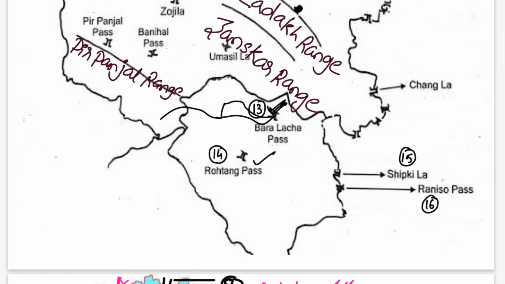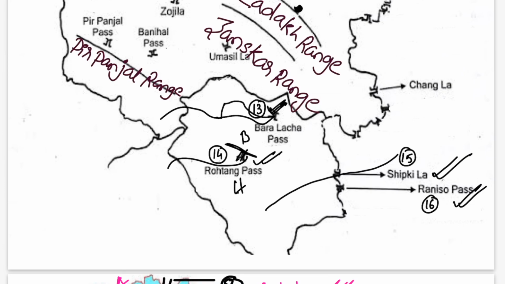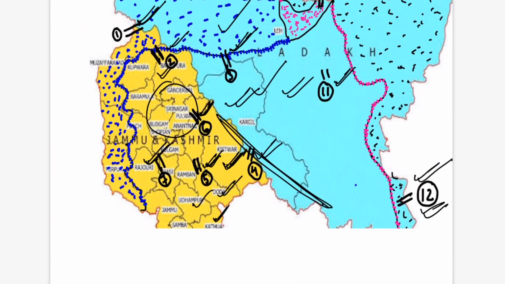Next is Rohtang Pass. This pass divides the Hindu population in Kullu Valley and the Buddhist population in the Lahaul Spiti Valley of Himachal Pradesh, and near this pass the Beas river originates. This is Shipki La. Shipki La is a very important pass because the Satluj river enters India through this pass. And last is Raniso Pass, which is on the border between Himachal Pradesh and Tibet. We will now study these passes in detail.